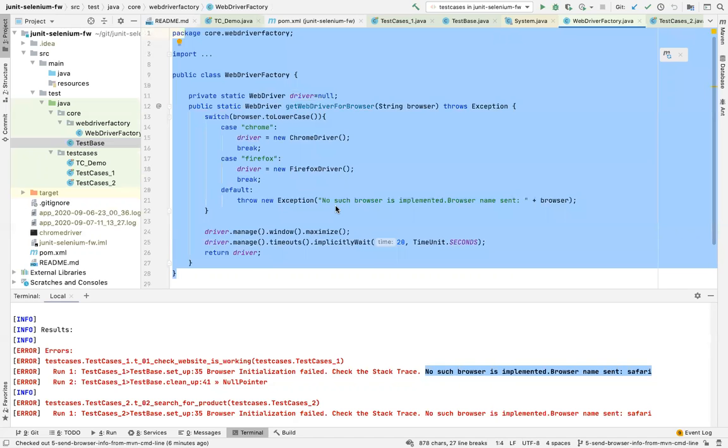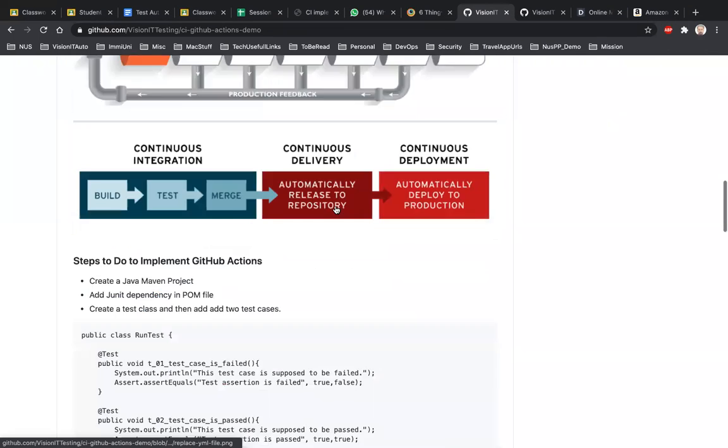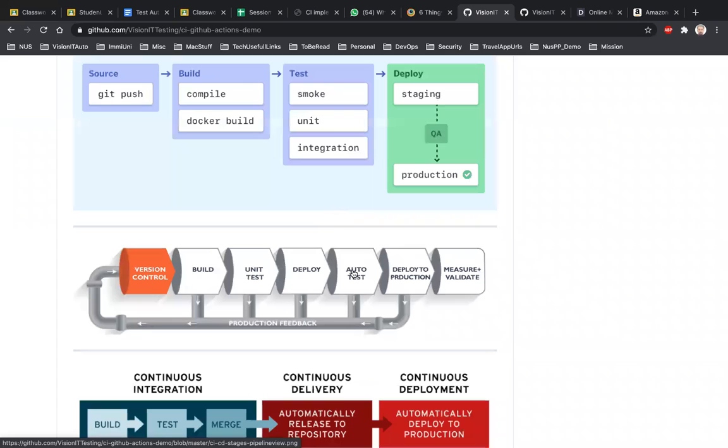But the original question was, can we take input from the user, right? That's not how test automation works. So imagine something like this. In this pipeline, everything has to happen automatically. The automation test is one of the components in the CI/CD pipeline. It will not give you an option to give a prompt where you can actually give some browser information. This has to be seamless.